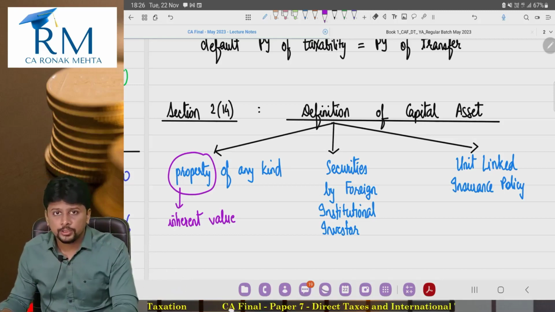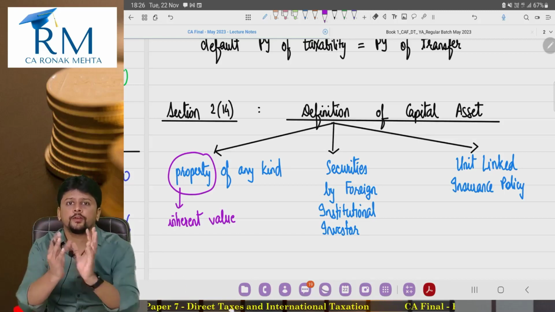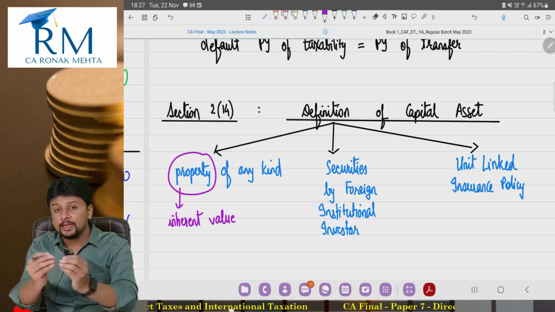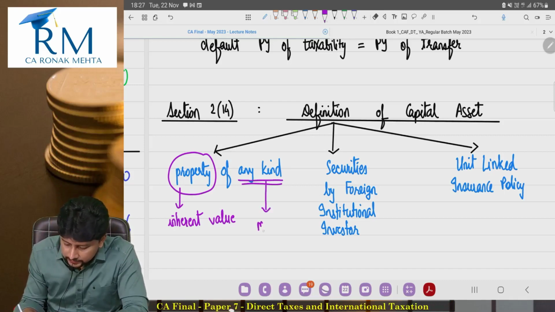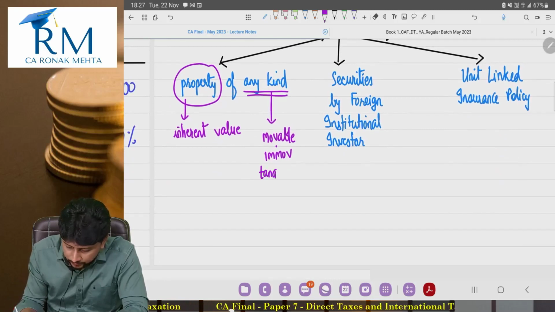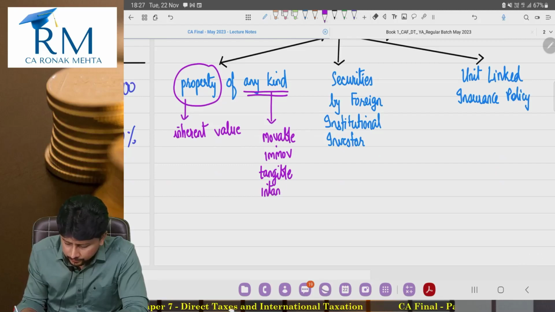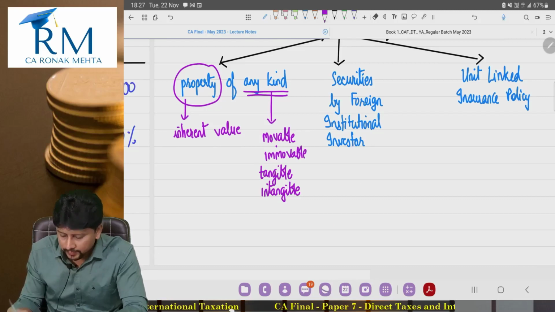In this definition, the word property means anything which has some bit of value, anything which does not come free of cost. It has some implied inherent value. Now that could be property of any kind. Sir, any kind means it could be movable, it could be immovable, it could be visible, tangible, it could be intangible. Does not matter. If it has some bit of value, then it is property of any kind, and therefore